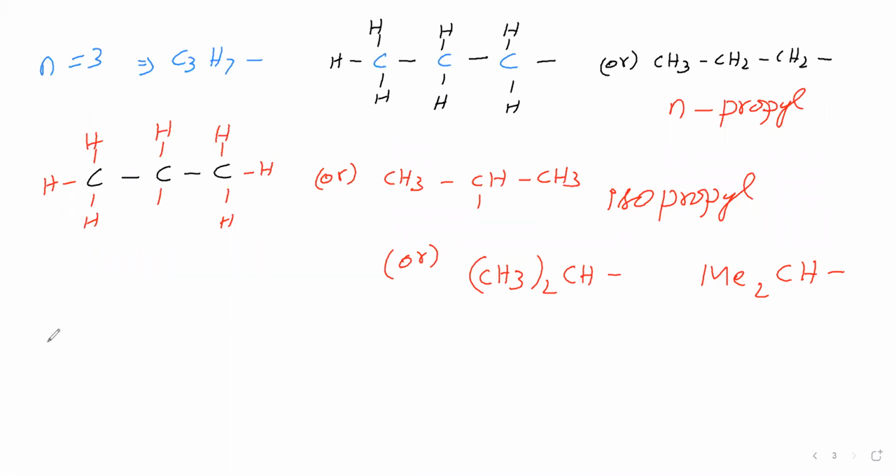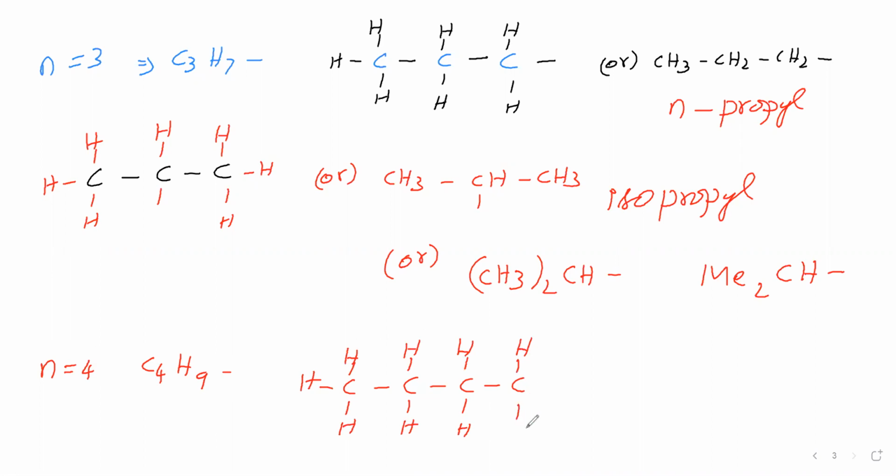Isopropyl we have written. Next we will take n is equal to 4. n is equal to 4 means C4H9 single bond we can write. Here 4 carbon atoms are there. Those 4 carbon atoms we will write like this. Then hydrogen atoms will give: for this carbon 3 hydrogen atoms, for this carbon 2 hydrogen atoms, for this carbon 2 hydrogen atoms, for this carbon 2 hydrogen atoms, and single bond we will write.